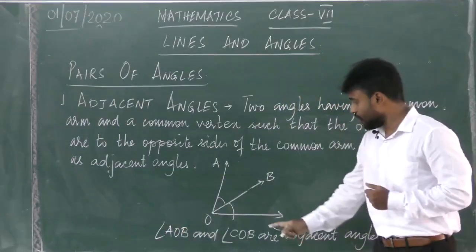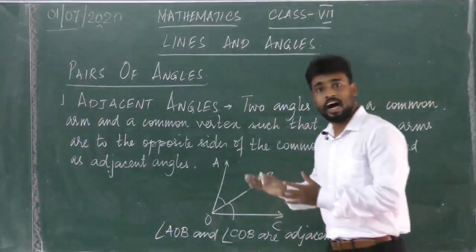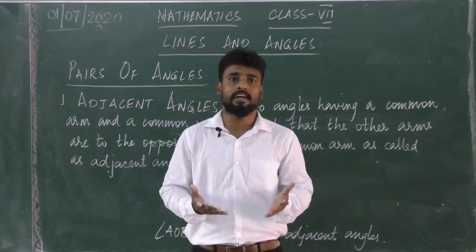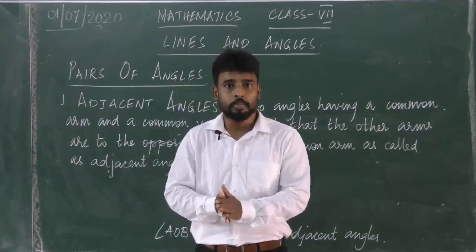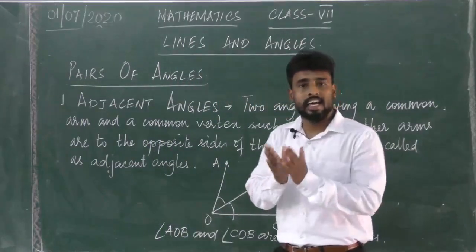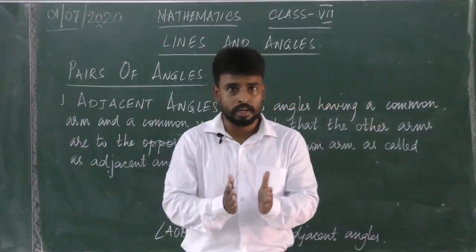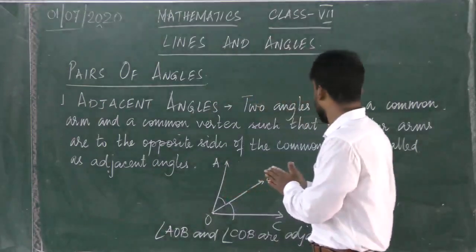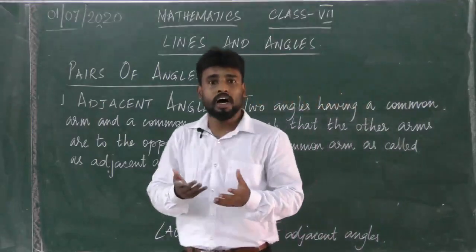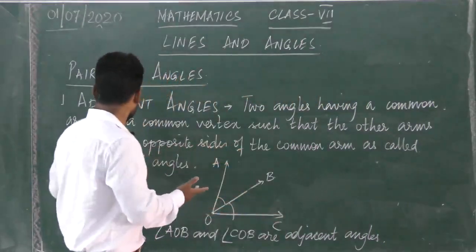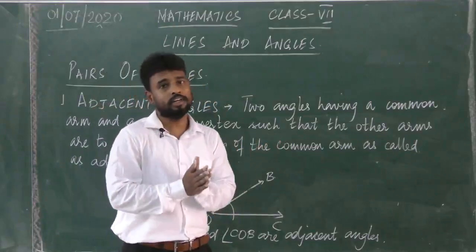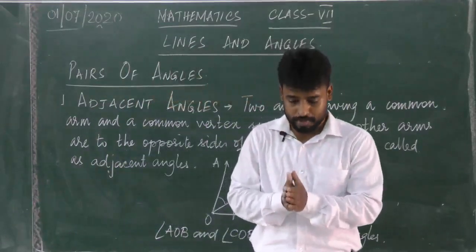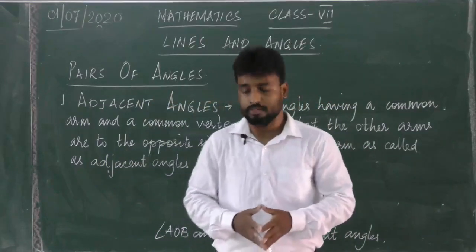So here we have angle AOB and angle COB as adjacent angles. In simple terms, adjacent angles are angles which are side by side, but practically speaking, they have a common arm and a common vertex, and the other arms are on opposite sides of the common arm. Is that clear? Now let's come to the next pair of angles.